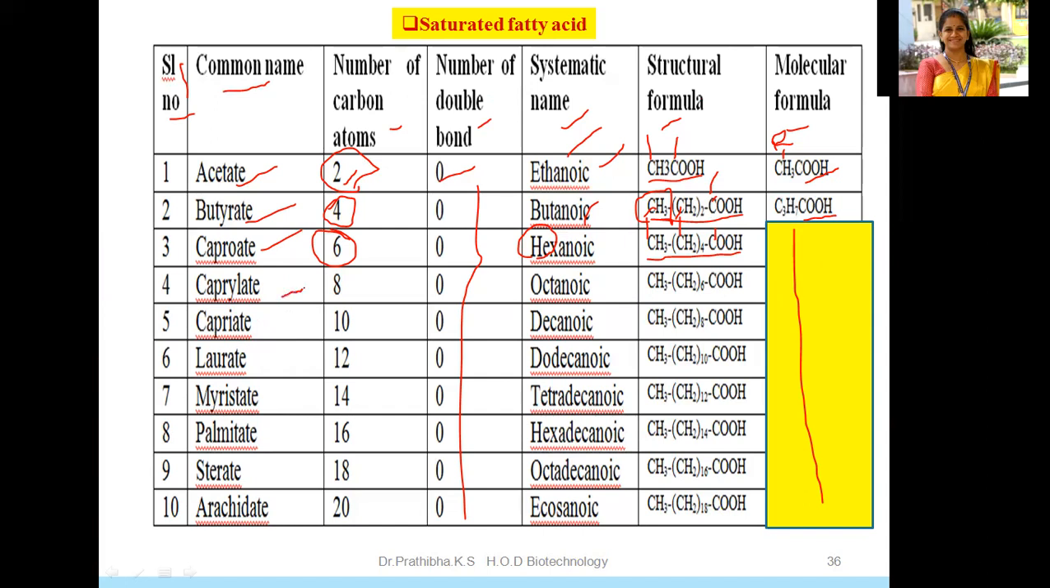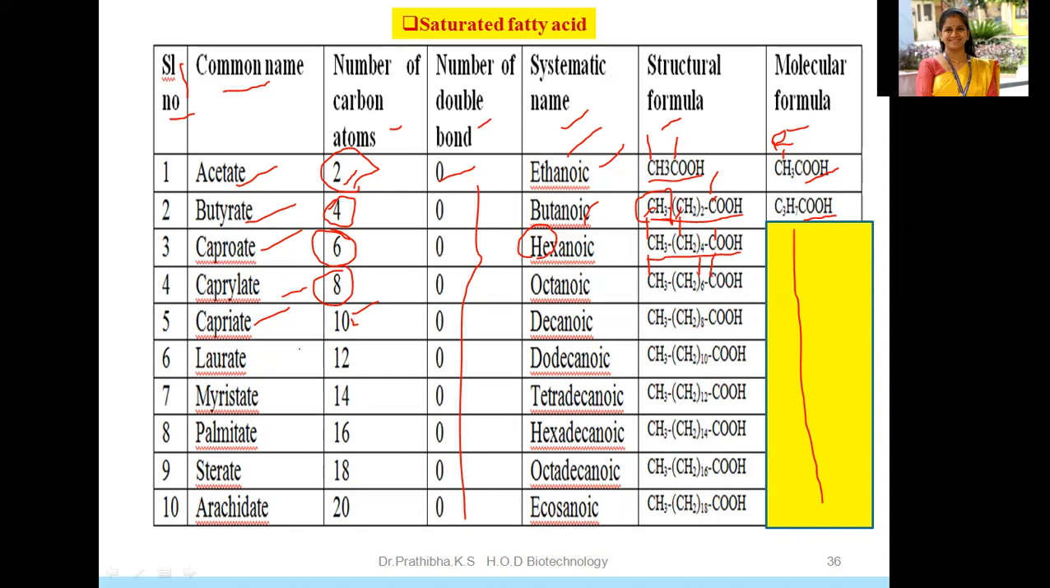Okay, caprylate, you are going to see here the presence of this structural formula CH3, CH2, 6 COOH. So octanoic. Why octa? Because this is the first carbon atom. Here this is the 6th carbon atom, 7, and this 8th one. So total 8 carbon atoms. So you can mention here as octanoic. Then caprate, presence of 10 carbon atoms. Decanoic, deca, that is the 10. CH3, CH2, 8 COOH.